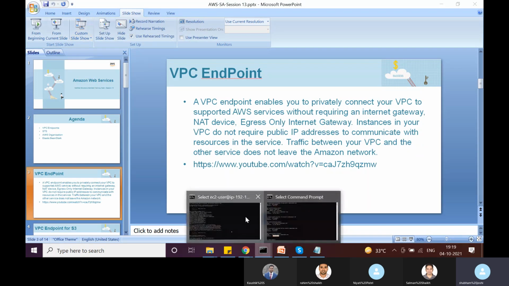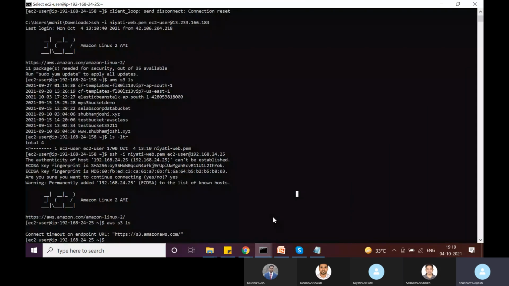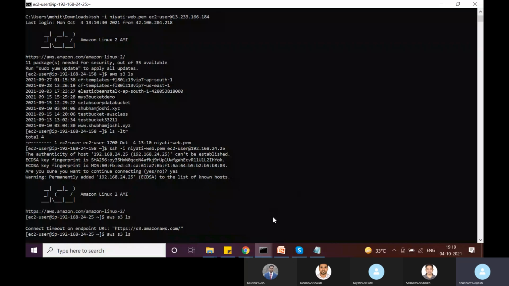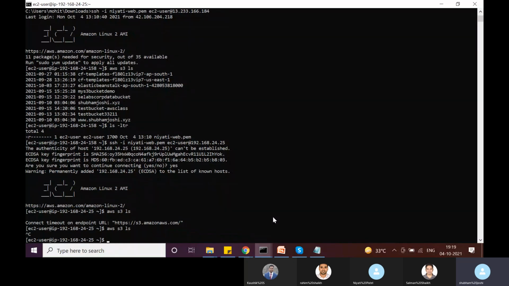So as of now, I am in the DB server. This DB server does not have internet connectivity at all, and that is why this command is not working. We are not able to connect to the S3 service. So let's see how we can fix it using a VPC endpoint.